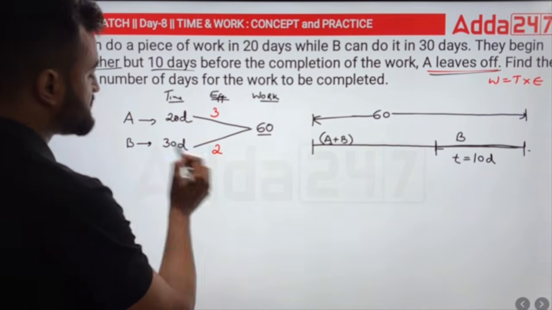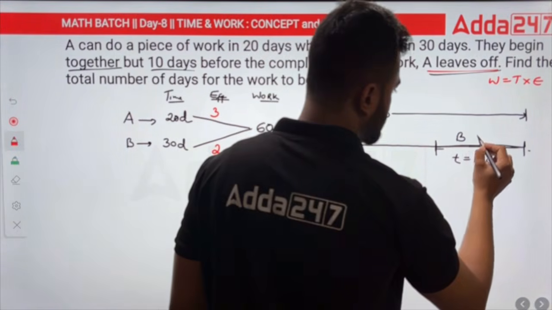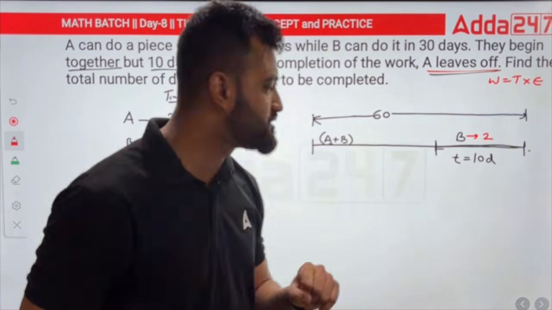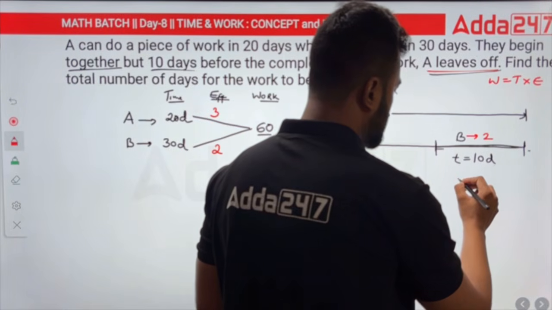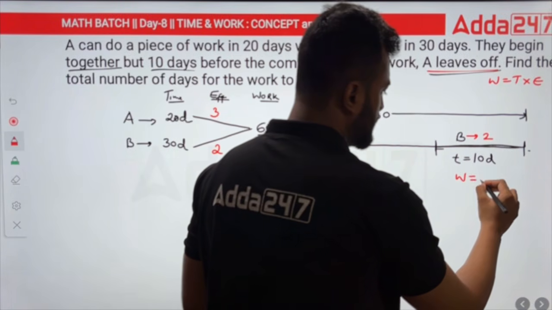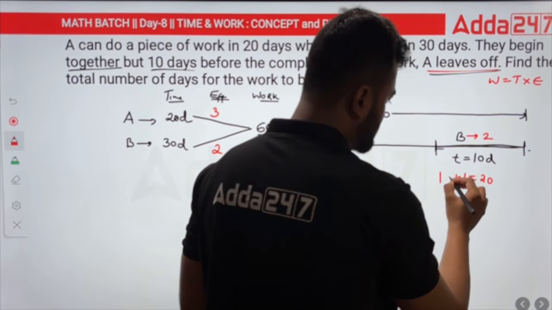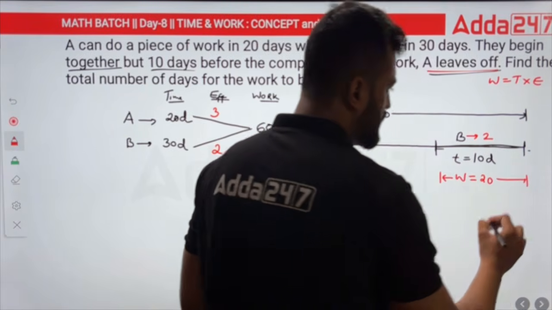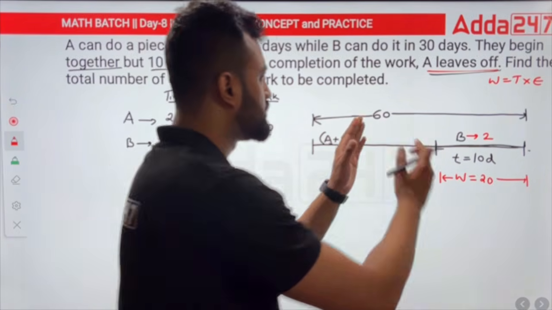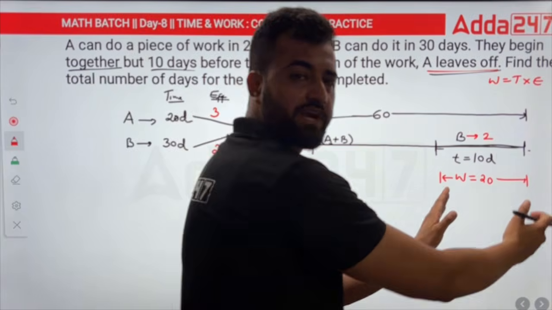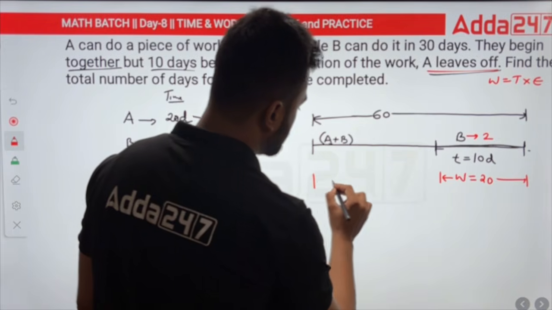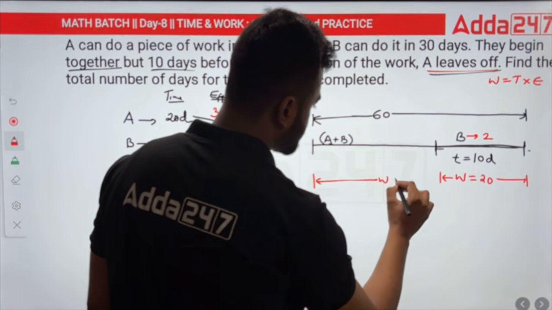So B's efficiency is 2. So B will be working with an efficiency of 2. We have efficiency, we have time, we can get the work. How much work will be done? The work done would be time into efficiency, means 10 into 2 would be 20. So in these 10 days, 20 work will be completed. So how much work remains? Sir, total was 60, right? In 60, 20 work has been done, so the remaining is 40 work. From here till here, this work would be 40.